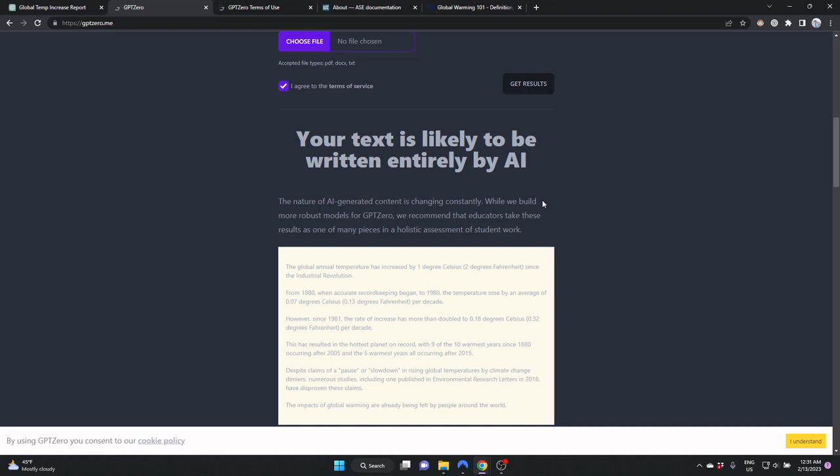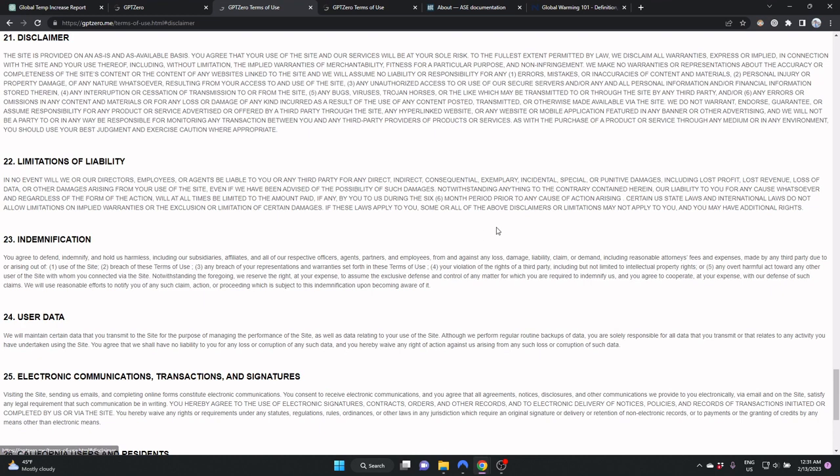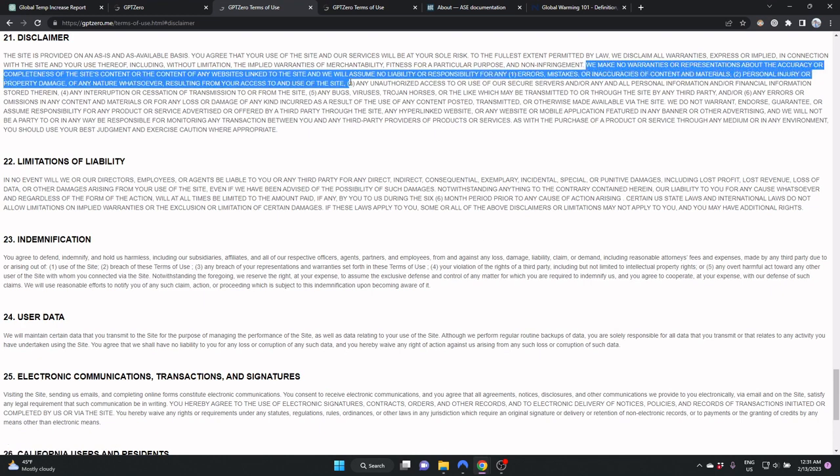Now let's say we feel a bit crazy and want to actually click on these terms of service. This will direct us to an unstyled, discouraging-to-read HTML page. If we navigate to section 21, we will see this interesting and very important statement.